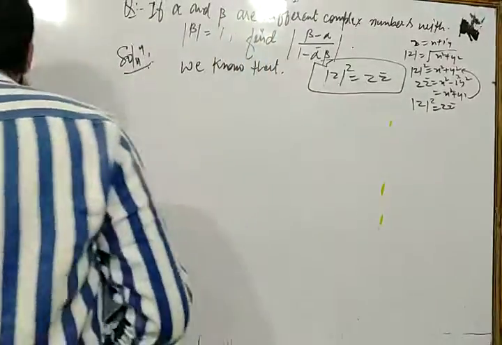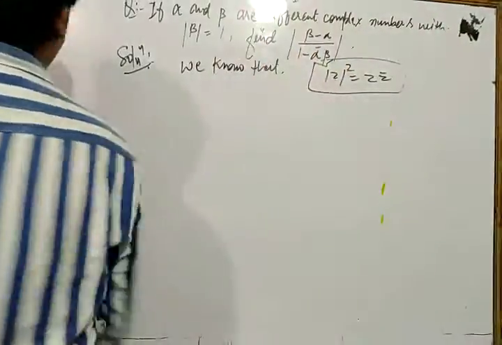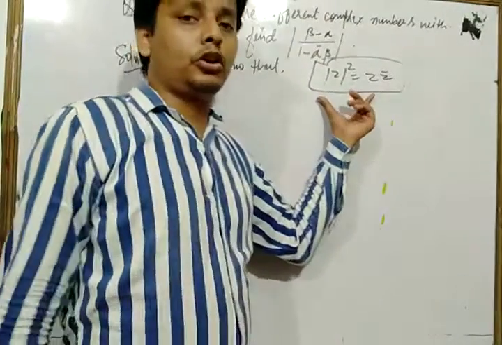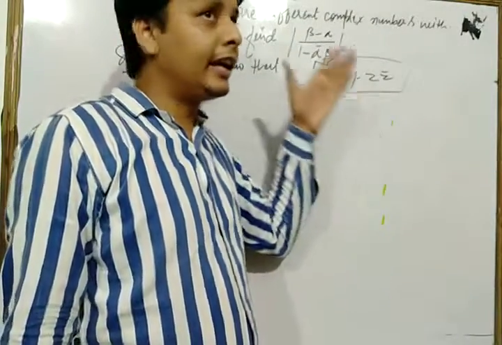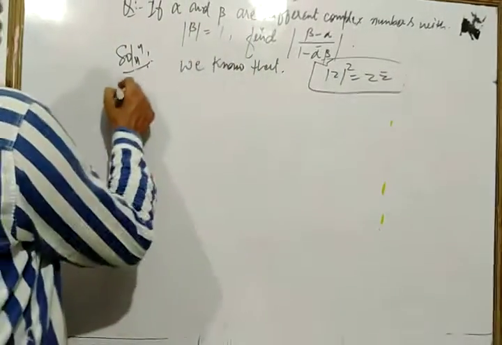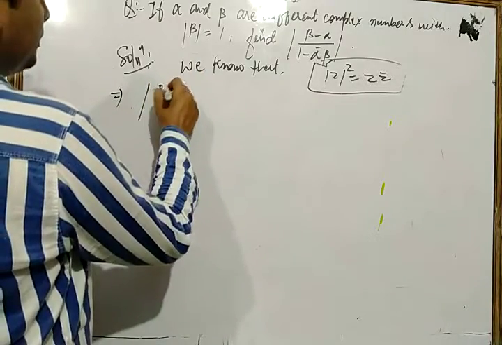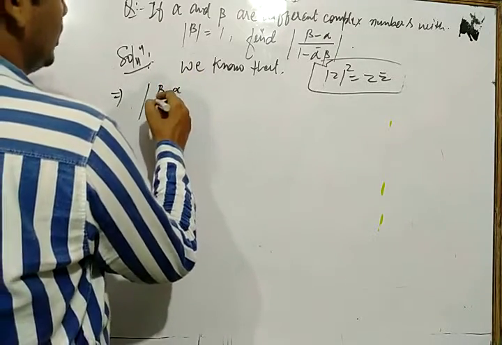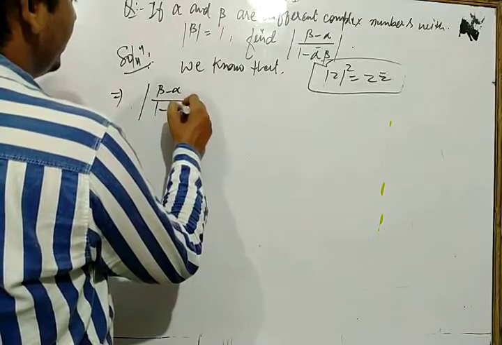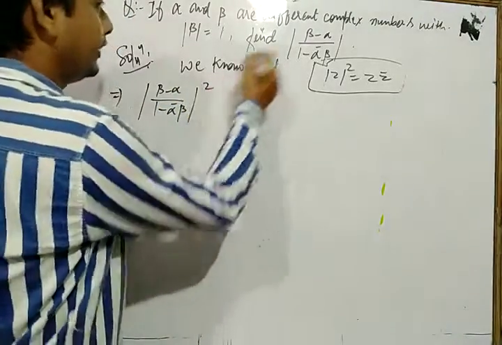So this is one of the most important properties of complex numbers. Here we use the same property. Now we take (beta minus alpha) upon (1 minus alpha bar into beta), and take the square of that value.